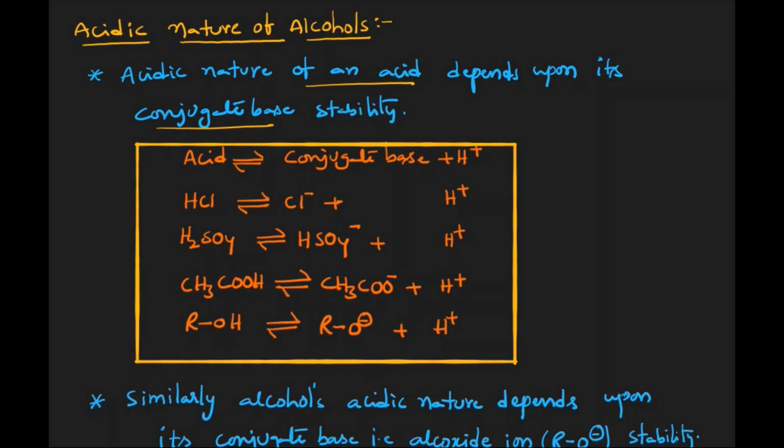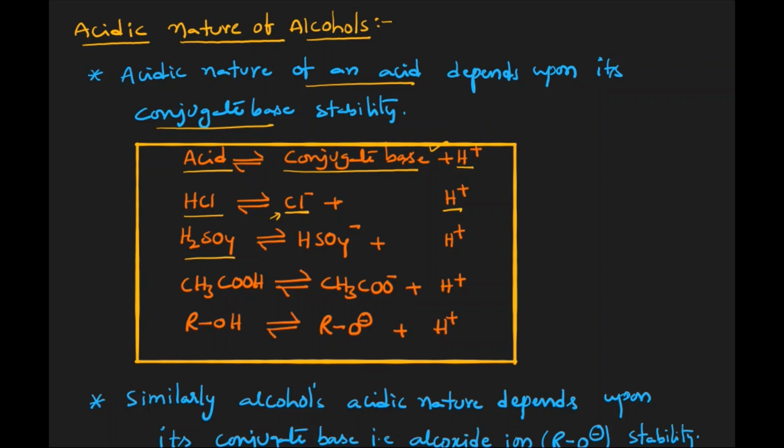If you take any acid that contains acidic protons, the leftover part or remaining part of the acid after releasing the proton is called the conjugate base. In the first example, when the acid releases its proton, the remaining negative part is known as the conjugate base. For example, HCl, hydrochloric acid, releases H plus, and the remaining part is the conjugate base.